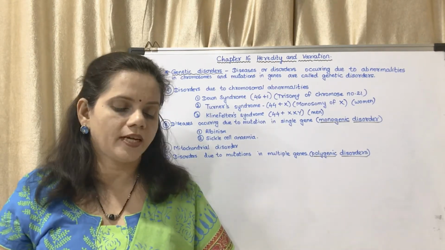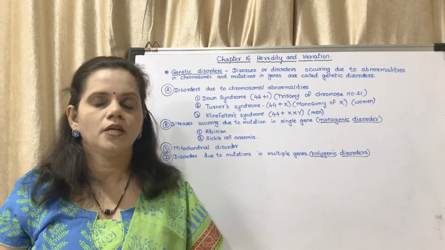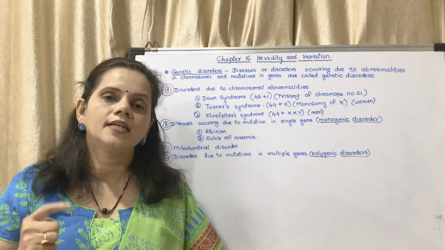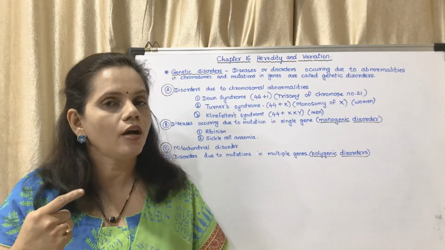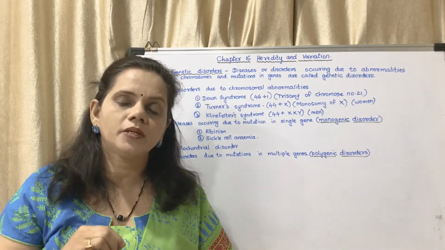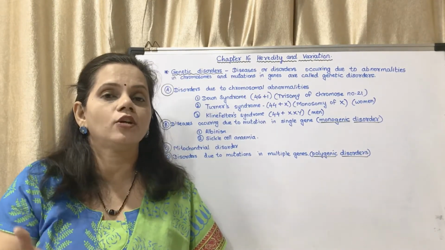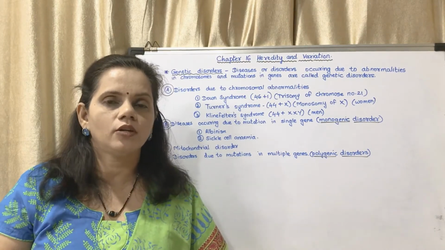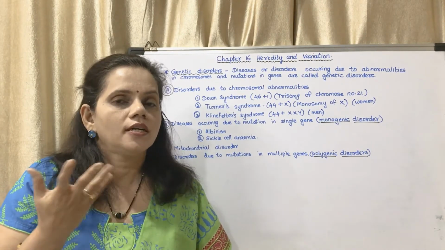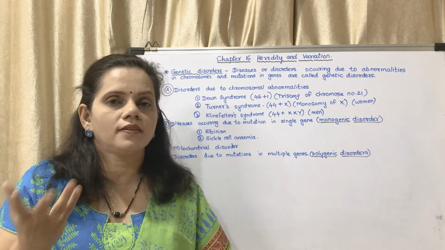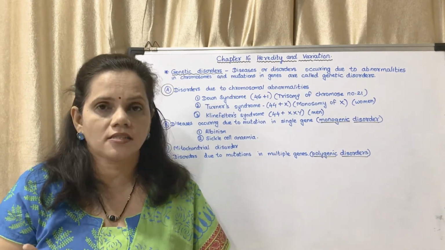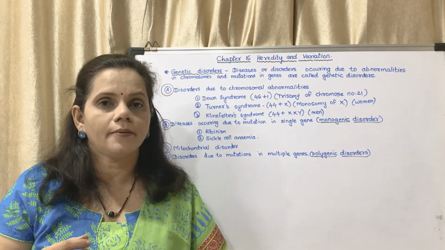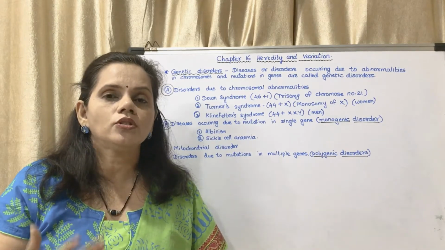Turner syndrome, that is monosomy of X chromosome. So in females there are 2 X chromosomes, and in males there is 1 X chromosome and there is 1 Y chromosome. Now at the formation of gametes and at the formation of zygote, zygote means when the 2 gametes fuse and one zygote is formed, and that zygote didn't get, whether it is X or whether it is Y, didn't get that extra X. Okay, not extra X, the normal 1 X which it needed, it didn't get it.